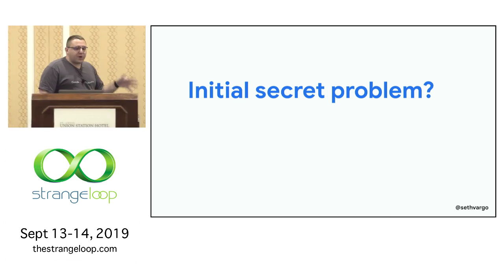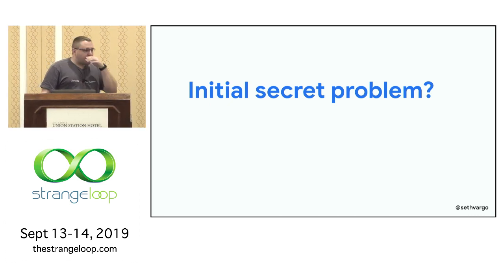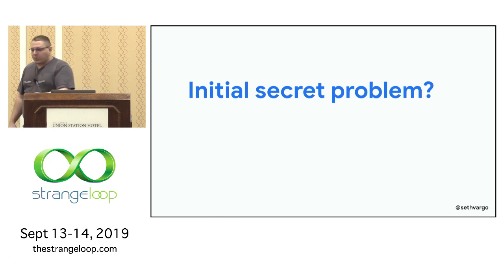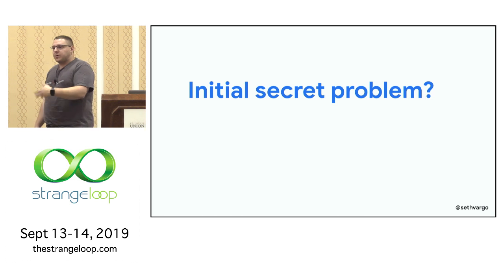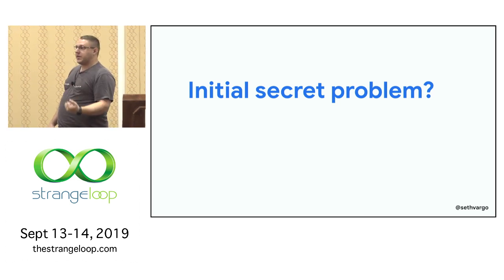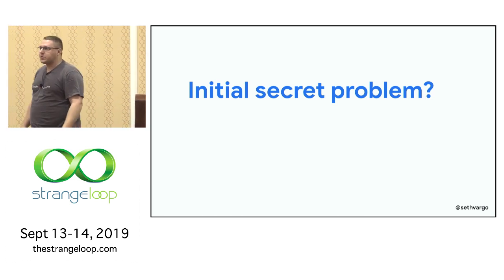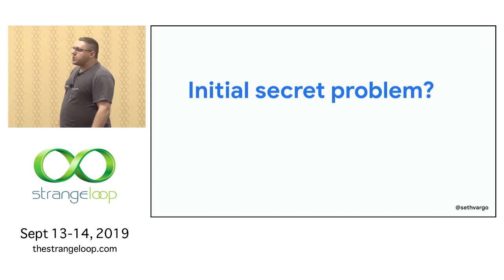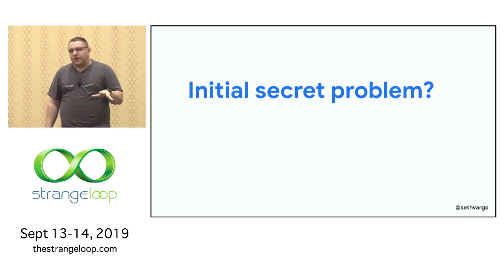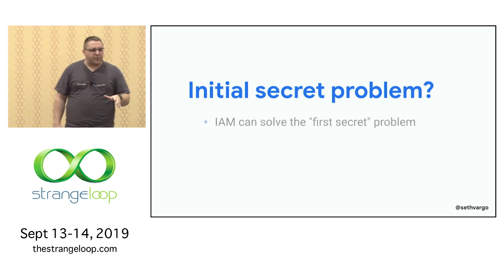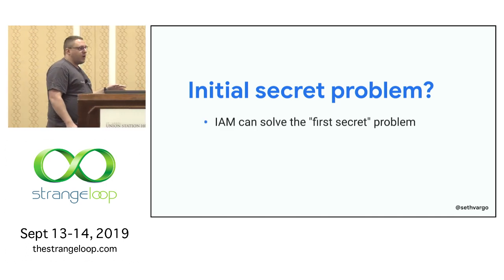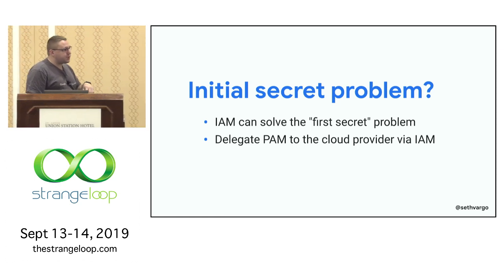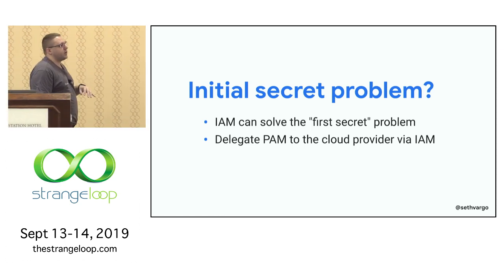This does bring up an interesting question, which is, how do you get that initial secret? We cannot store the credential for talking to KMS on the file system, because if we do, we don't mitigate that attack. An attacker could just get that credential and talk directly to the key management service for an offline attack. So this is where using a cloud-provided key management service is really beneficial, because you can delegate identity and access management to the cloud provider, and then you delegate privilege and access management to the cloud provider's identity and access management.